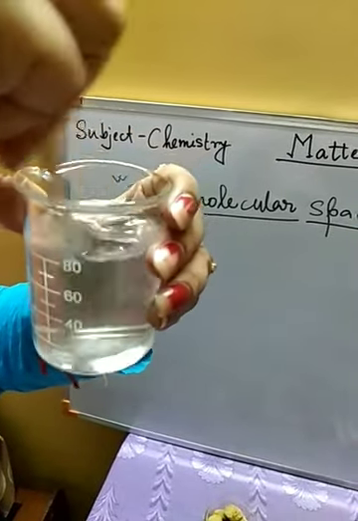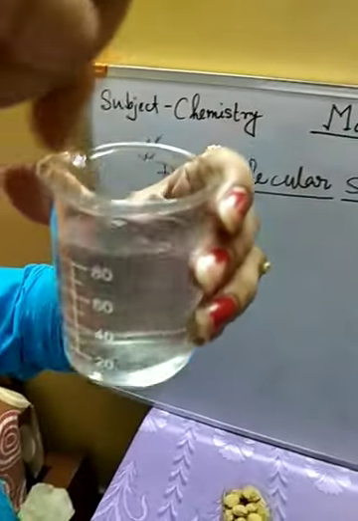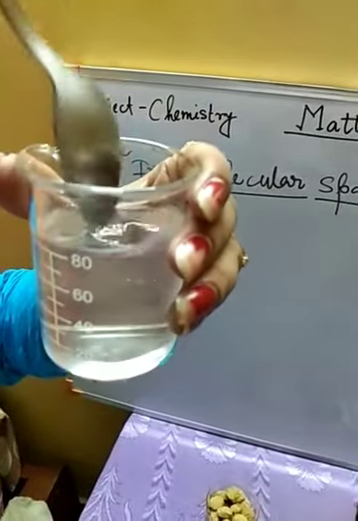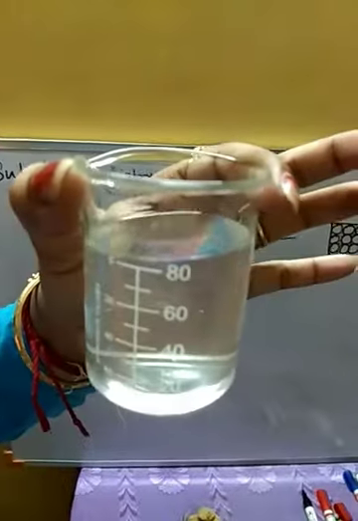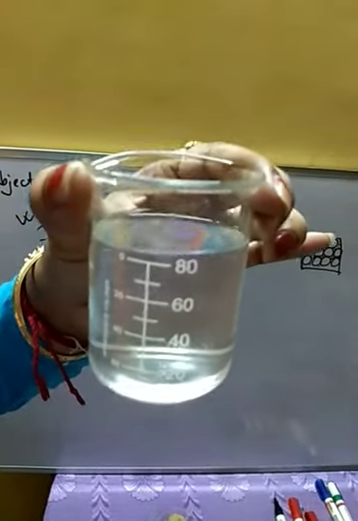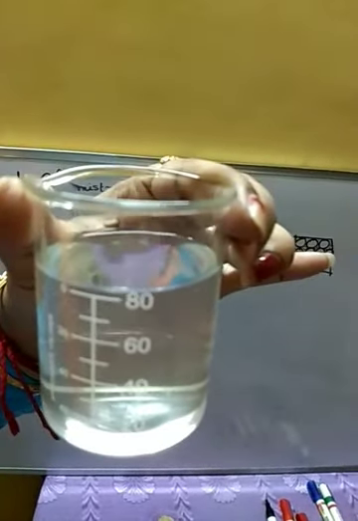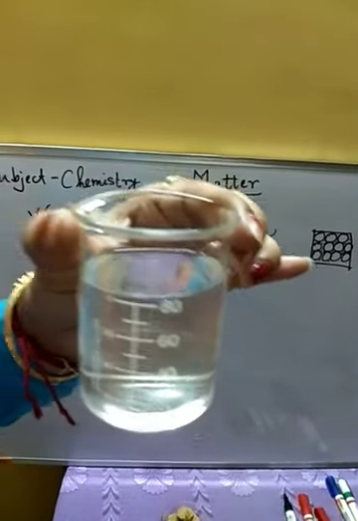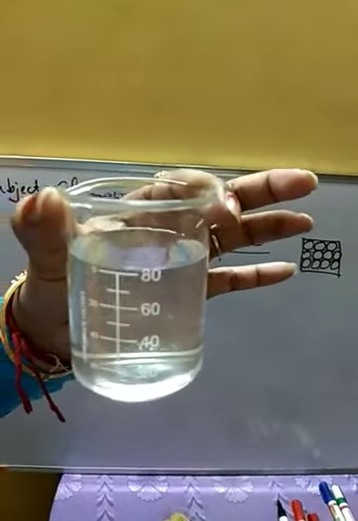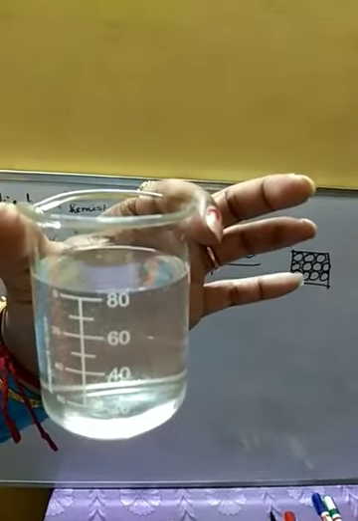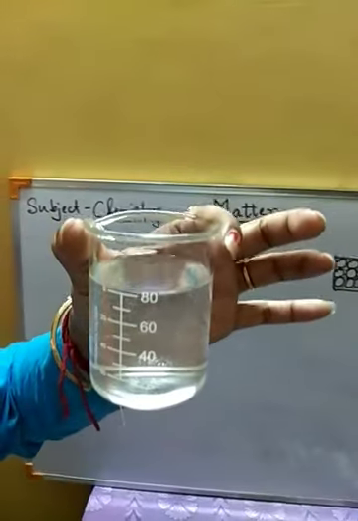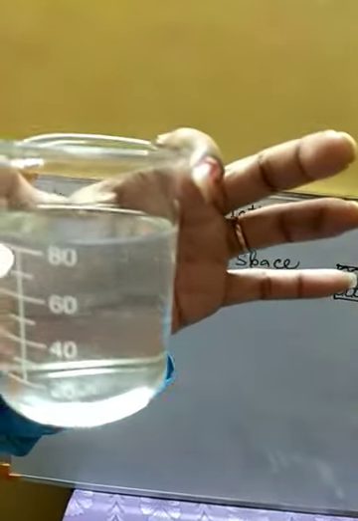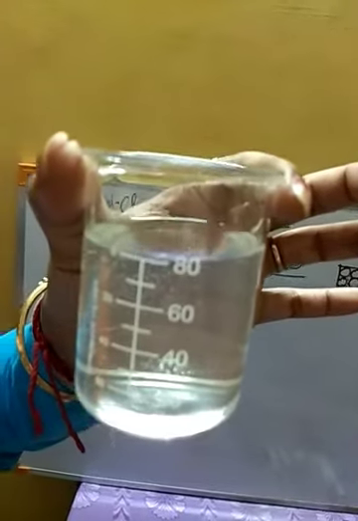It's almost dissolved. Hope you can see it's almost dissolved properly. Now it is dissolved and we have got a homogeneous mixture. See, the water is just like before adding the salt. Can you see any increase in the level of water? No, there is no increase in level. It's still 80. Can you see that? It's still 80. Why is this?